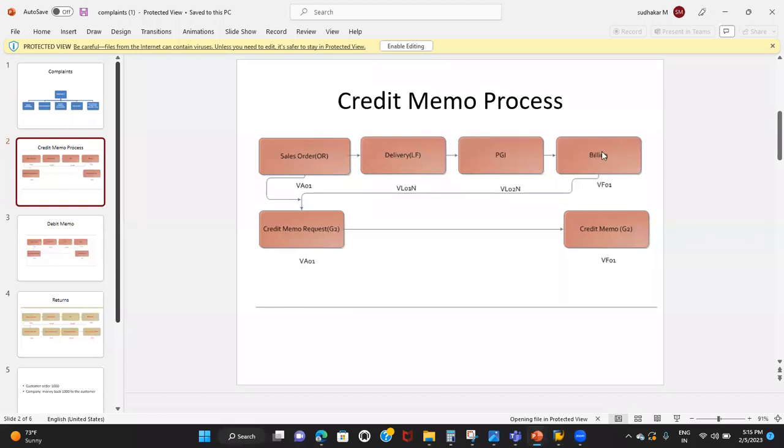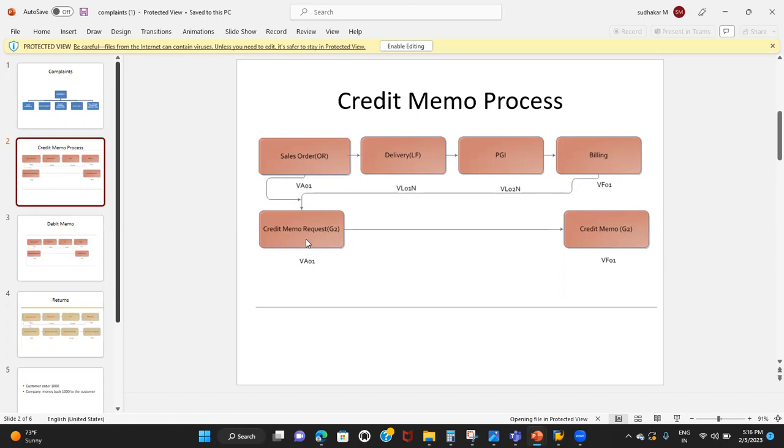Now assume that the stock we delivered to the customer is damaged or expired. So now I want to issue the credit memo to the customer. To issue the credit memo, first we need to create the credit memo request. We need to raise a request, right? Technically it is called a credit memo request. A credit memo request is a sales document, so I need to create it through VA01.